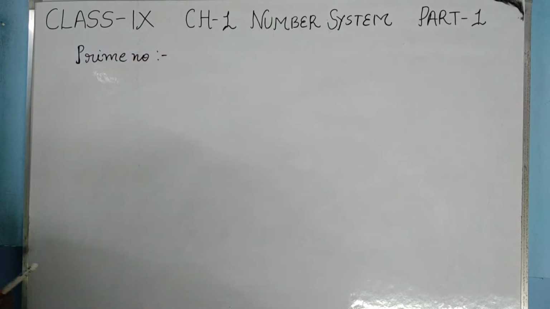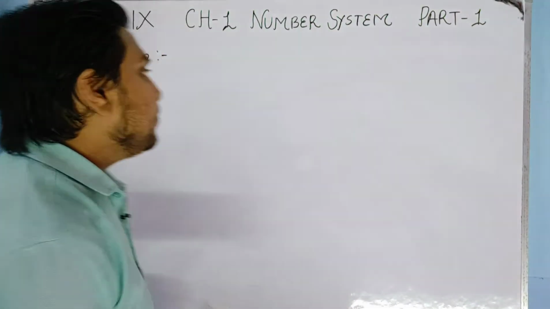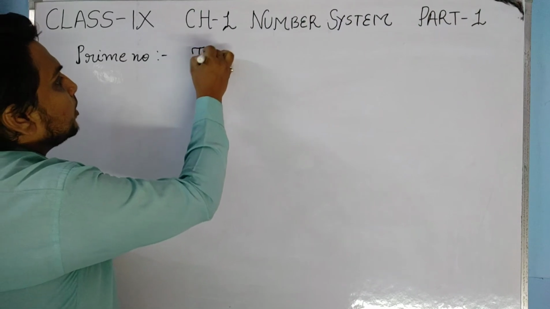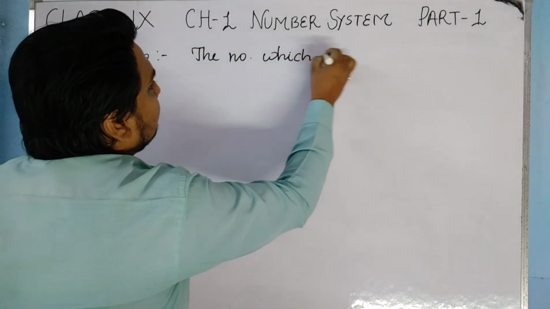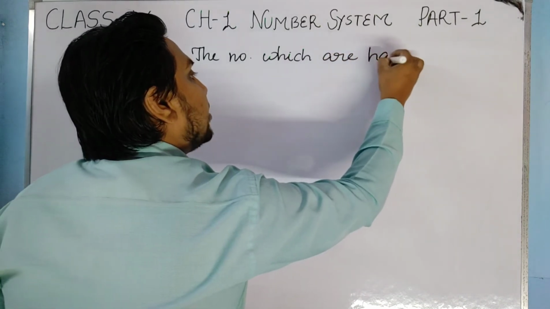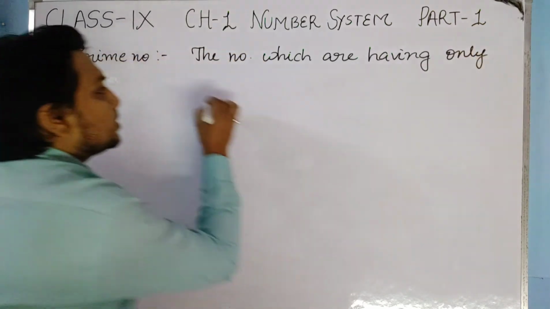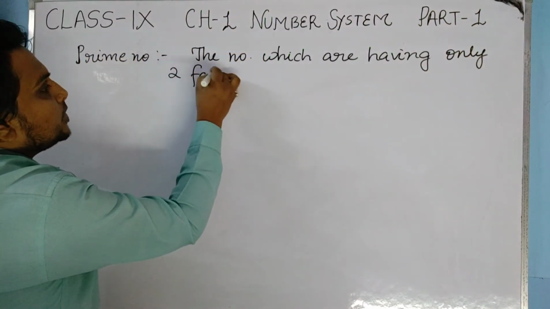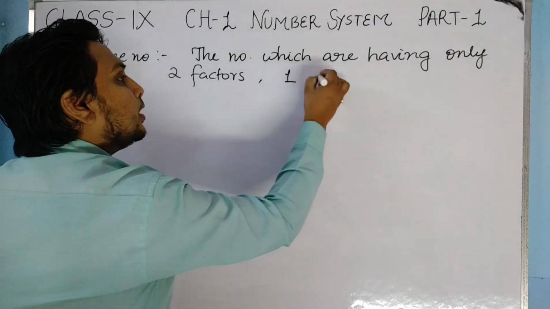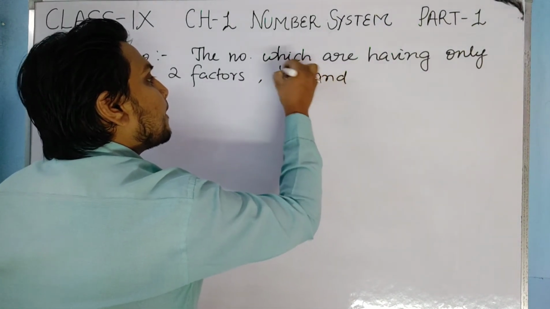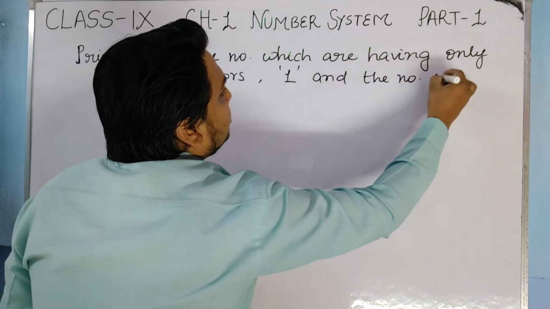Prime numbers. So what is the definition of prime numbers? Prime numbers means the numbers which are having only two factors. The numbers which are having only two factors, 1 and the number itself.